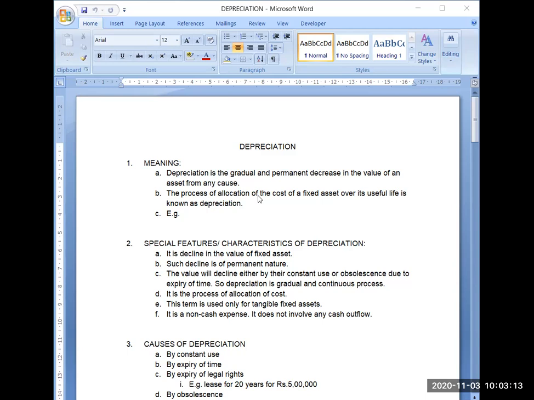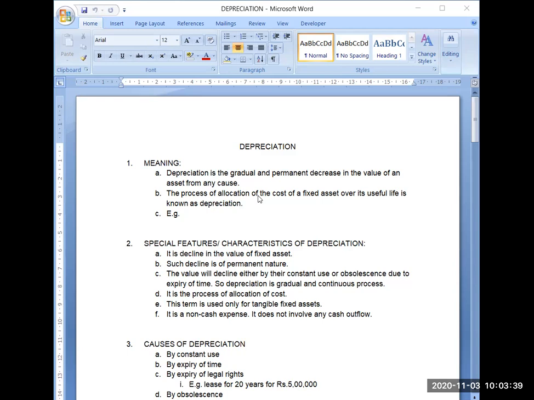But if you are getting your car fueled, that will give you a very short term benefit. So then you will be able to run your car for a few kilometers and then afterwards again you have to get it fueled. So some expenses will provide you short-term benefit and some expenses will provide you long-term benefit. But both are expenses. In one term, you can say that both are expenses.